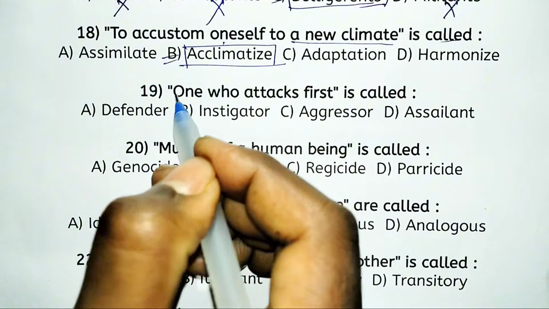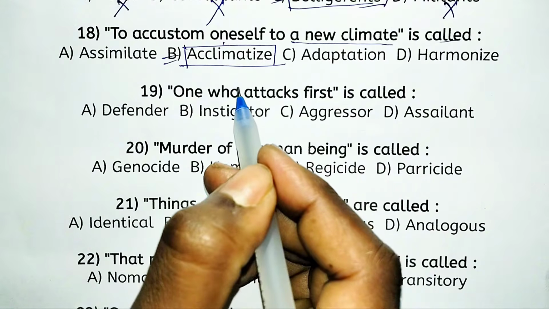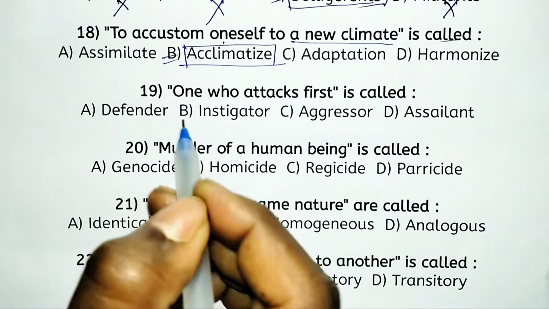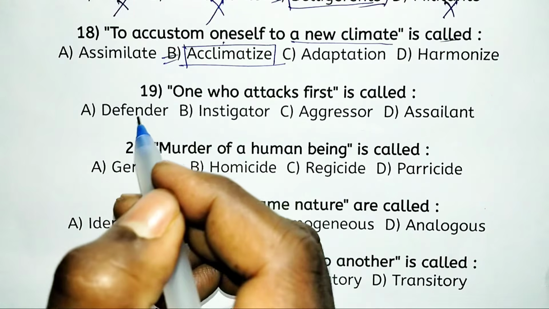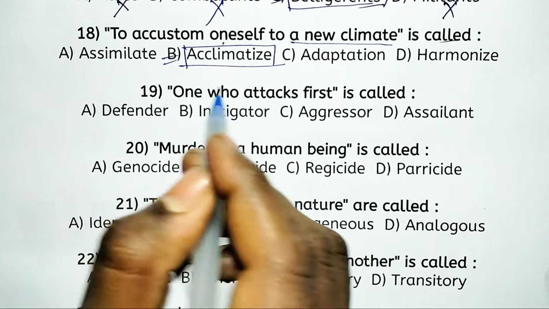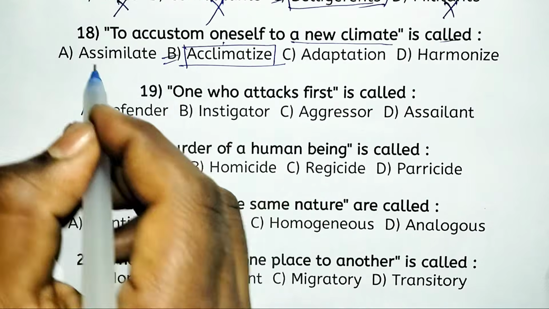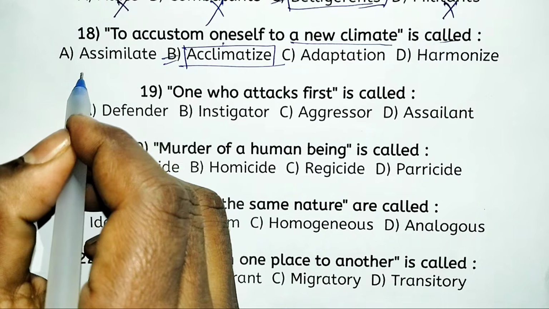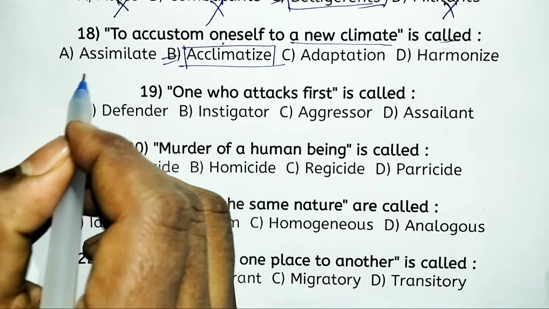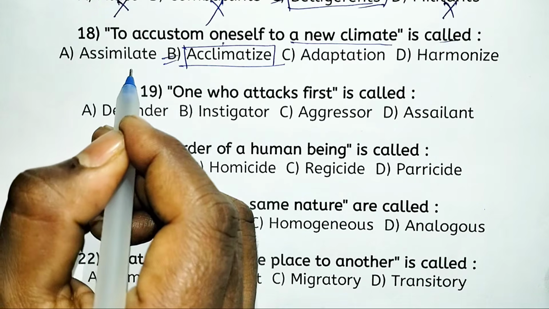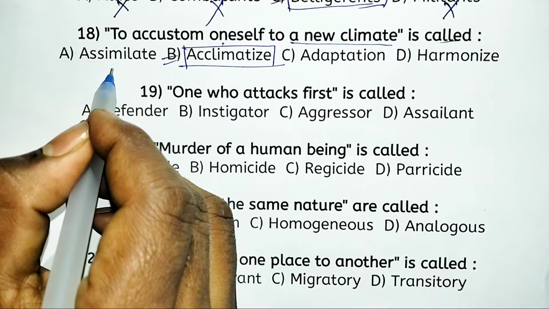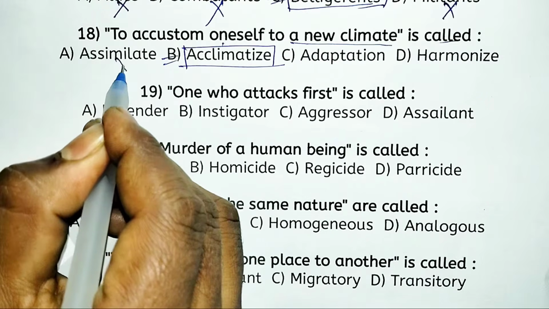Acclimatize is a process, I repeat, a process of adjusting the body to a new climate. Look at the other options. Assimilate is a mental or cultural process, not a physical process, so we cannot take it as the right answer.